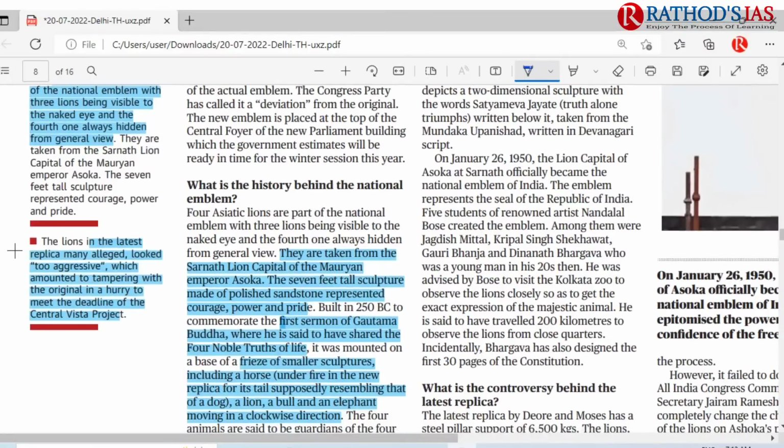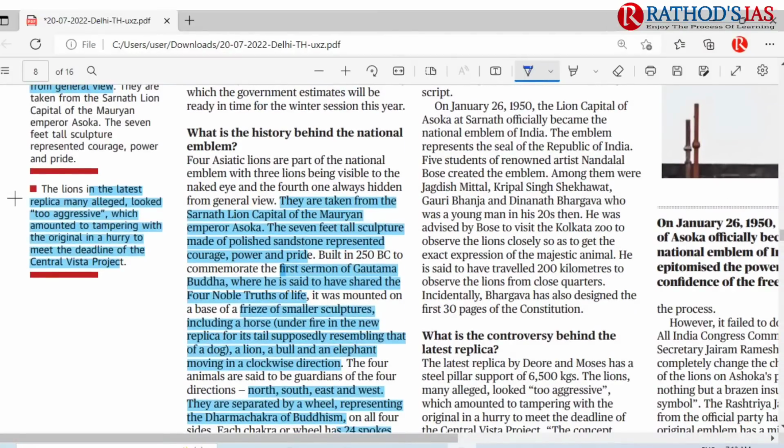So if we are talking about the history behind this national emblem, in this national emblem we have 4 Asiatic lions, and of these 4 Asiatic lions we can see only 3. One will always be behind them. So to the naked eye we can see only 3 lions, and the 4th one will always be hidden from the general view.